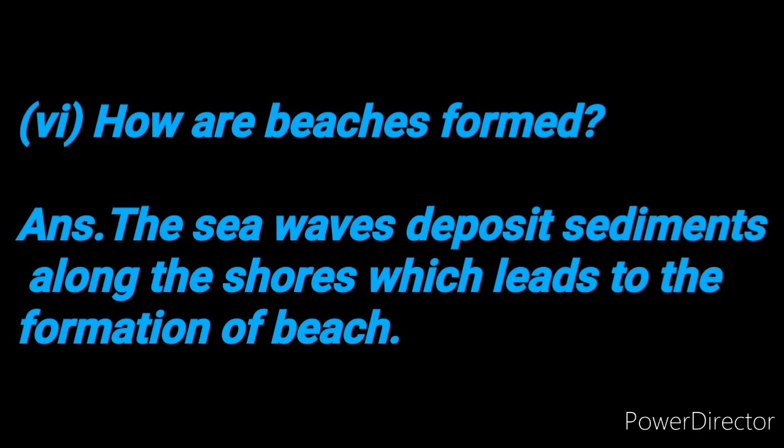The answer is, the sea waves deposit sediments along the shores, which leads to the formation of a beach. Whenever the sea waves come and deposit sediments along the shores, this leads to the formation of a beach.